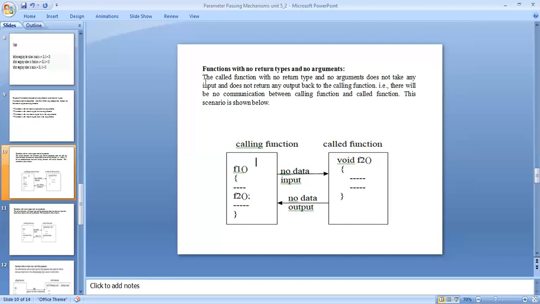So a function with no return type and no argument means no input values or output values can be returned. There is no communication between the calling function and the called function.